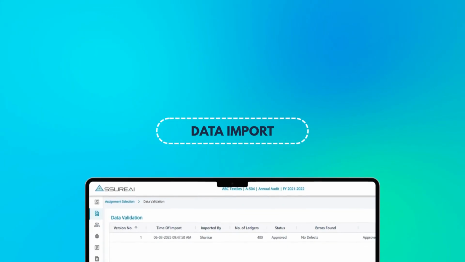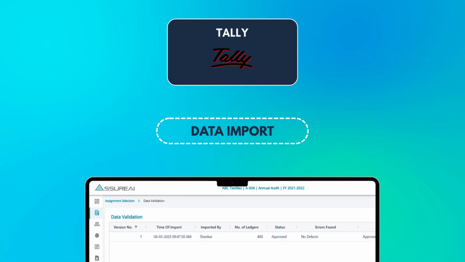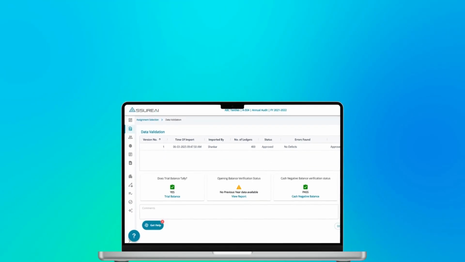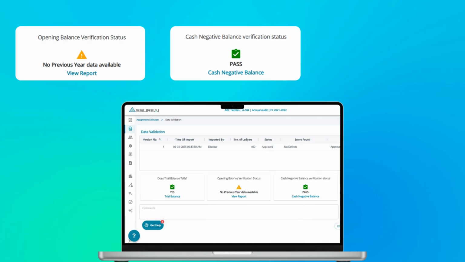Start with clean data. Import directly from Tally, Zoho, or Excel. And AssureAI immediately validates your opening balances and flags negative cash anomalies.